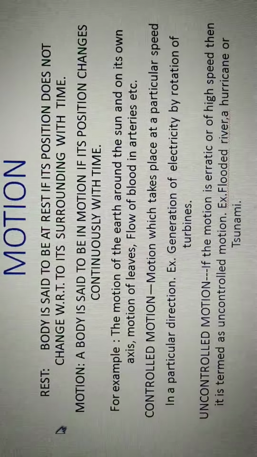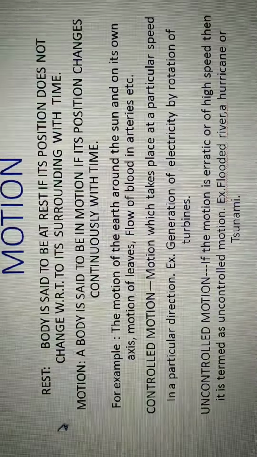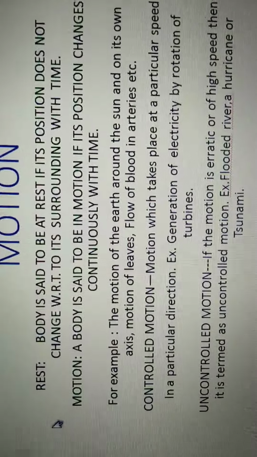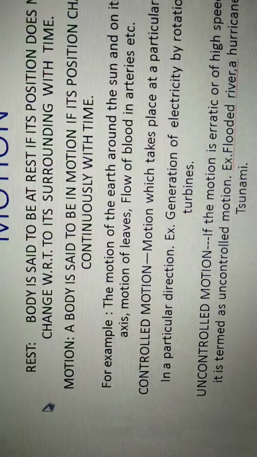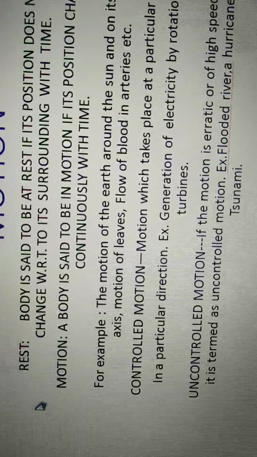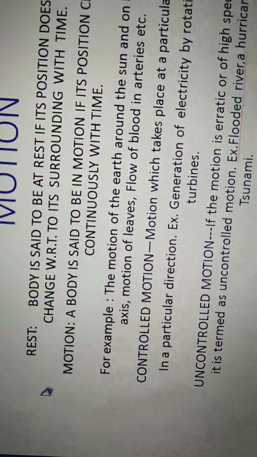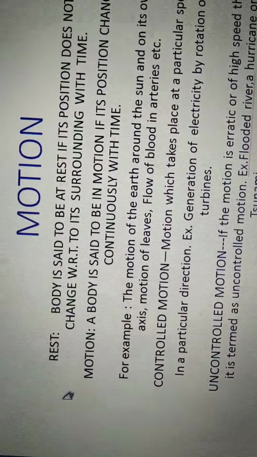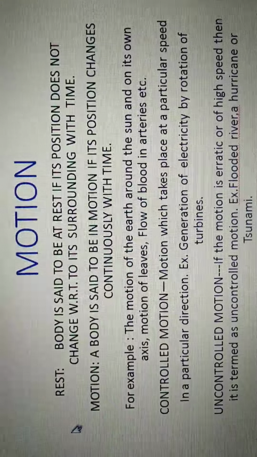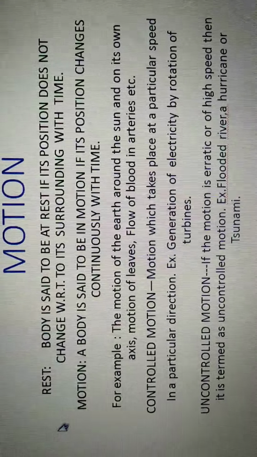But children, some of the motions are visible, and those that are visible, we can see them directly. But some of the motion cannot be inferred directly, cannot be confirmed. Only we can confirm those motions by indirect evidences, as the wind is blowing, that is confirmed by the movement of the leaves. In this way we come to know about the different types of motions.